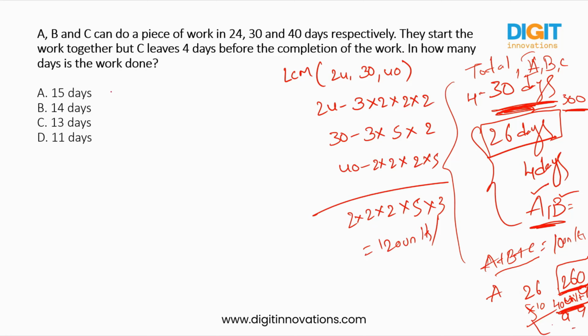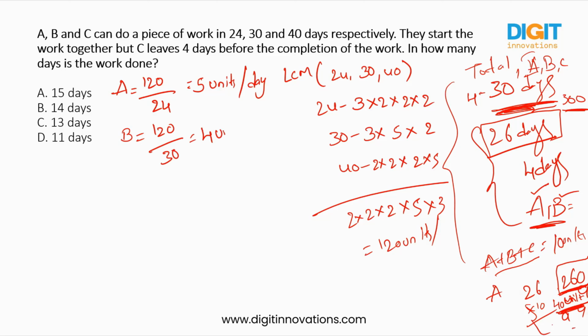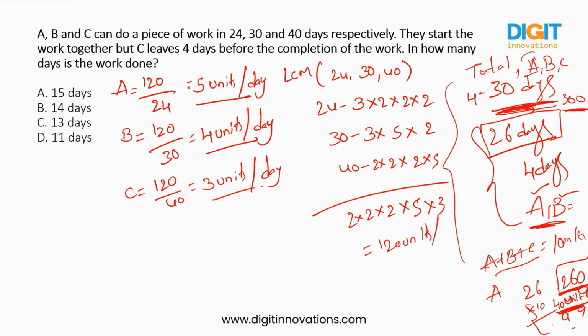So let us find separately in a single day how much A can do the work. 120 by 24. How much? It will be 5 units. So A is completing 5 units in a single day. When it comes to B, 120 by 30, he was completing 4 units in a single day. When it comes to C, 120 by 40, he was completing 3 units in a single day. Okay, we got to know in a single day, A is completing 5 units, B is completing 4 units and C is completing 3 units, right?